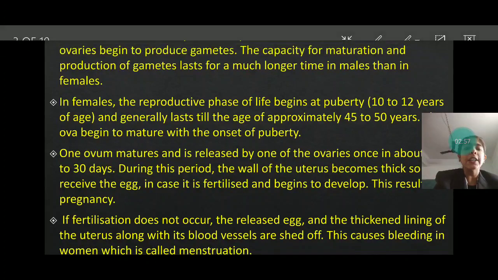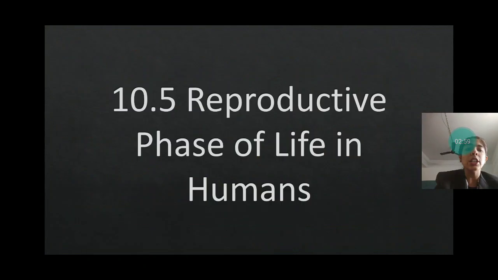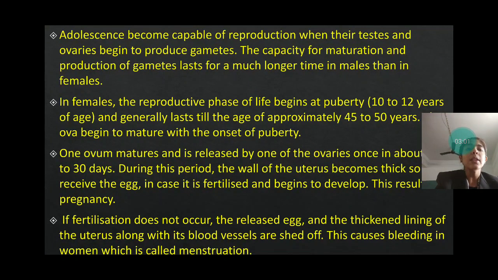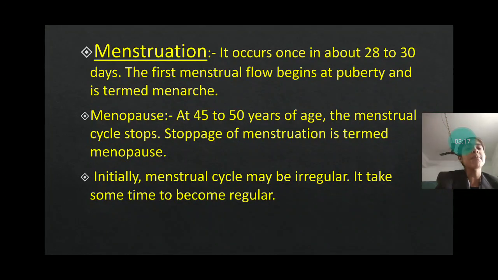So, if fertilization does not occur, the released egg and the thickened lining of the uterus along with its blood vessels are shed off. So the bleeding from the female is known as menstruation. What is menstruation?